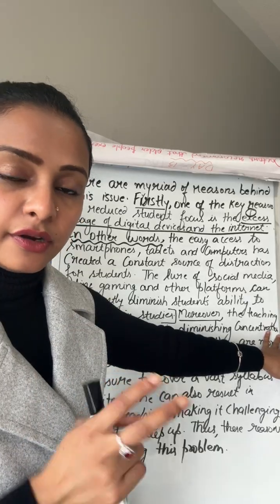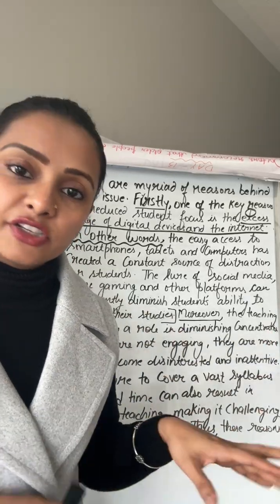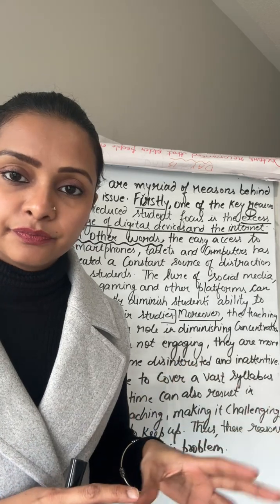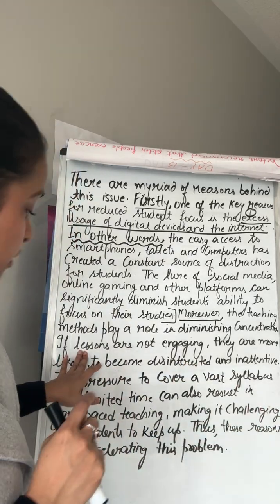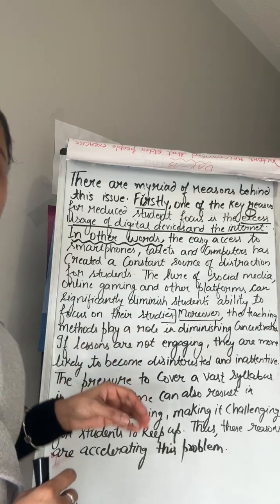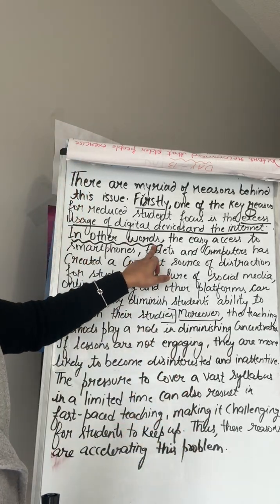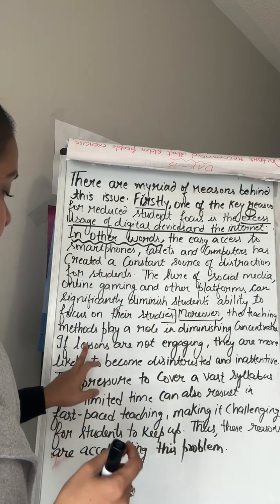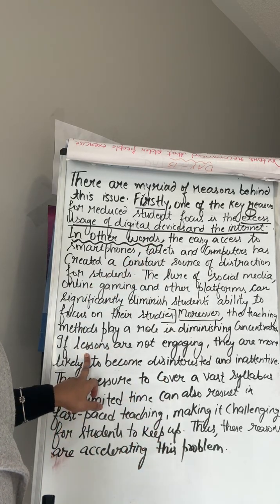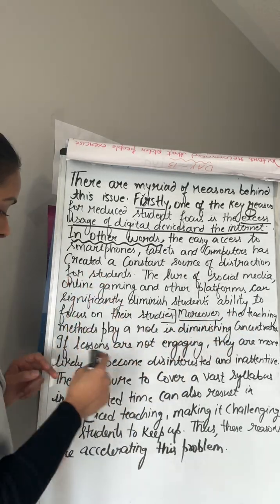Write down the keyword. Now we will explain how teaching methods are diminishing the attention of the students. So this is the explanation here. Before explaining, there is no need to use a connector here, which we used earlier. In other words, there is no need to use a connector for the explanation. So here I have explained this teaching methods point.